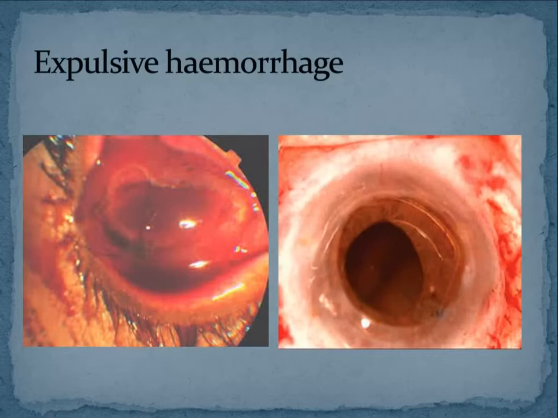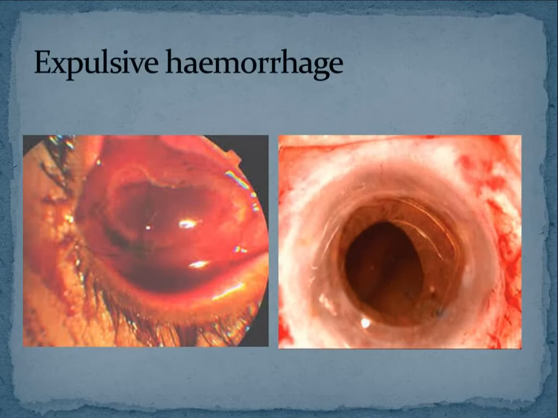How can it be prevented? By not operating on a patient whose intraocular pressure is high, or whose blood pressure is high. So your preoperative workup should be perfect. You should see that the patient's blood pressure is under control and his IOP is also not high. And while giving a block, give a good massage, make the eyeball soft, and then begin your surgery. That's how you can prevent expulsive hemorrhage.